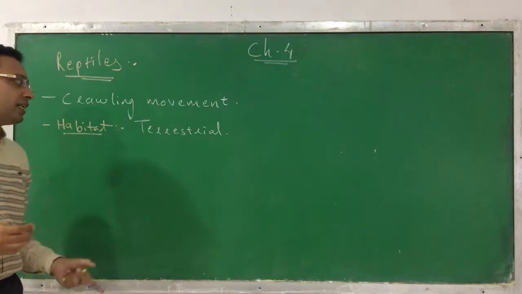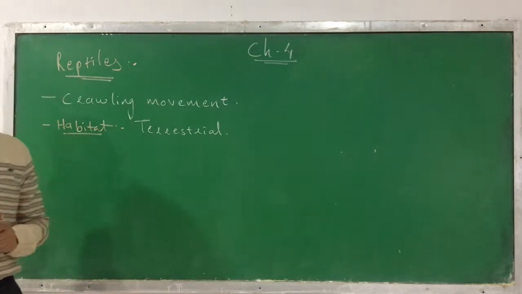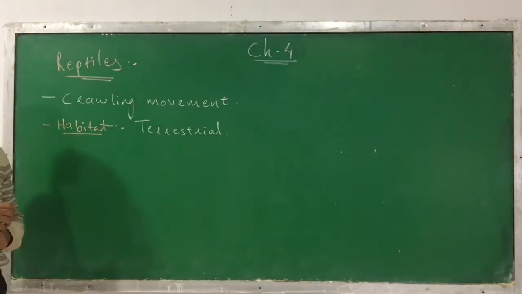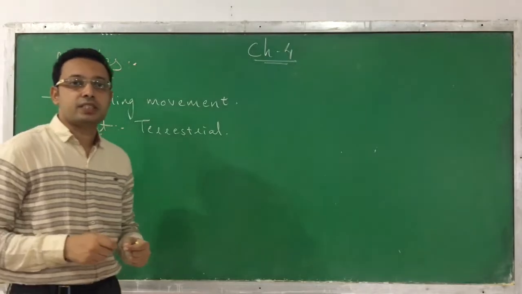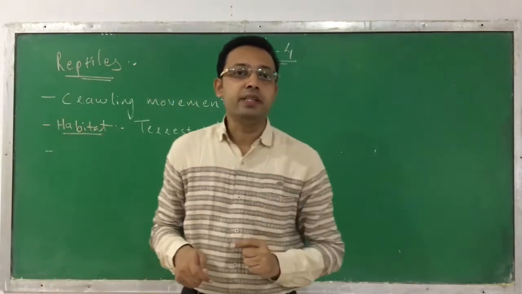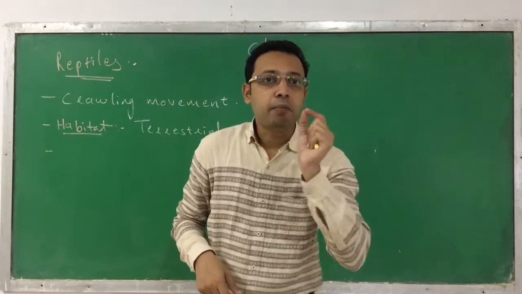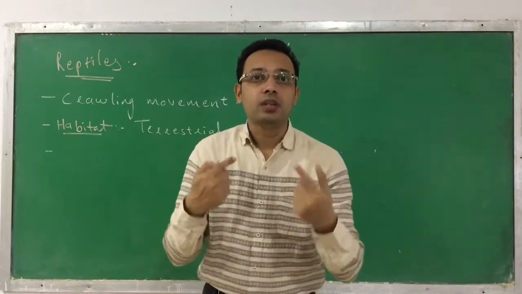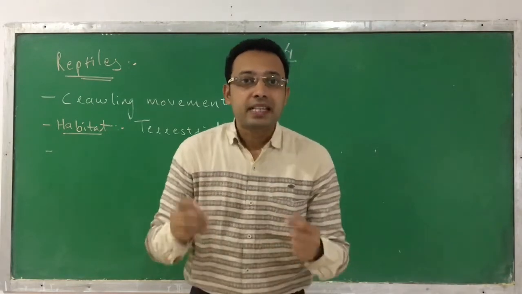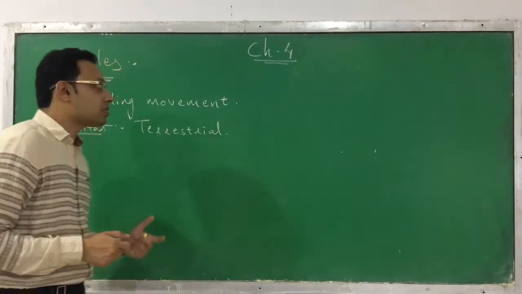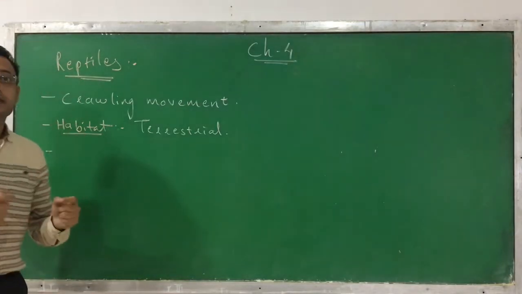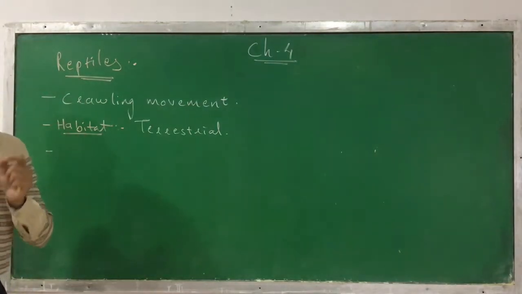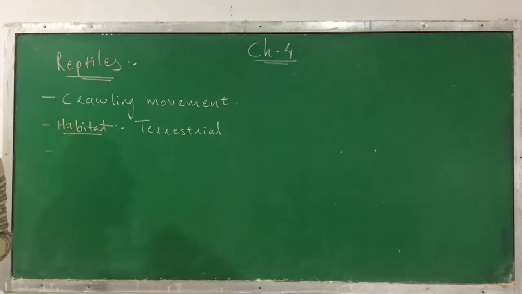But the majority can be found on land, and that's why we call them terrestrial. In the previous session we discussed that the skin of amphibians is soft and moist, because they live in both land and water. But the skin of reptiles is dry and horny, or it consists of cornified epithelial cells.